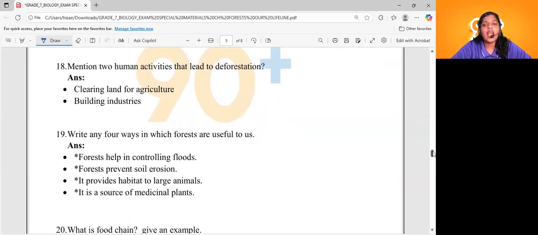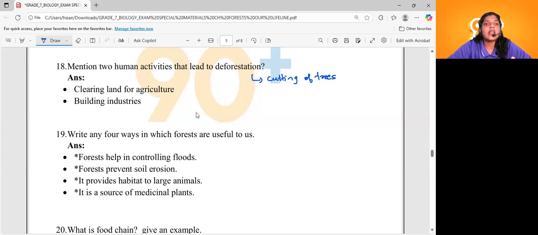Mention two human activities that lead to deforestation. So what is deforestation again? Cutting of trees is called deforestation. Cutting of trees for human purposes or man-made purposes is called deforestation. So what will be the major man-made purposes?